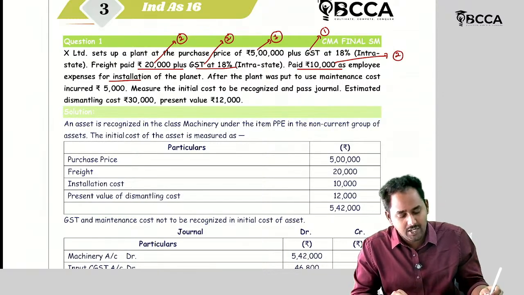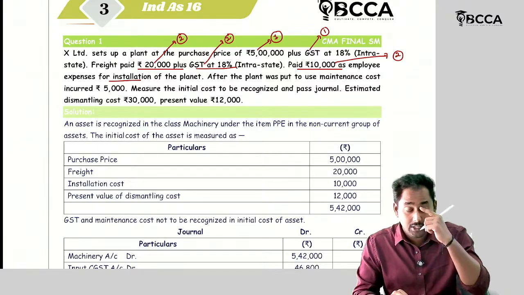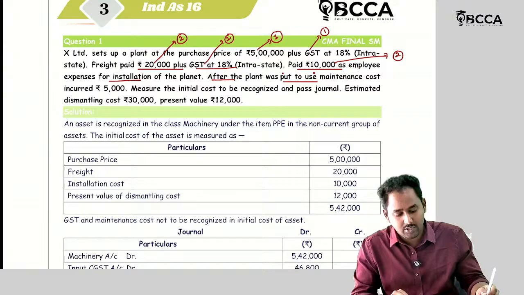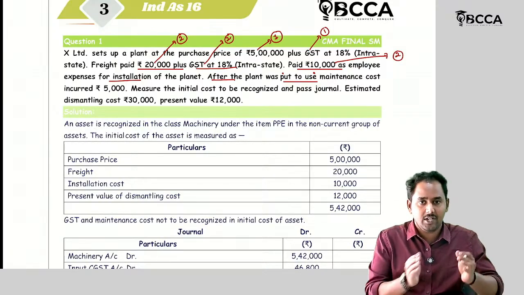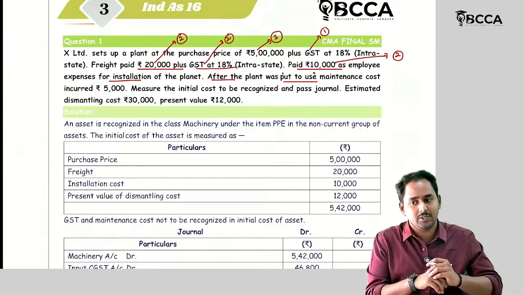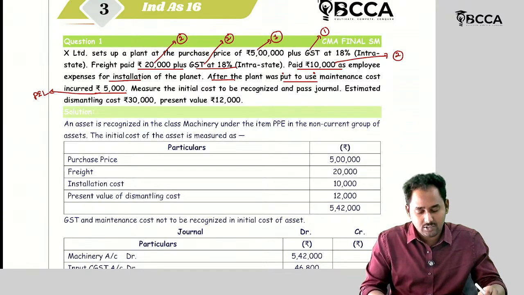Then after the plant was put to use, maintenance cost incurred. The expenses incurred after the plant was put to use should be transferred to the P&L account as per the matching concept. So it should not be considered under the cost of the asset.